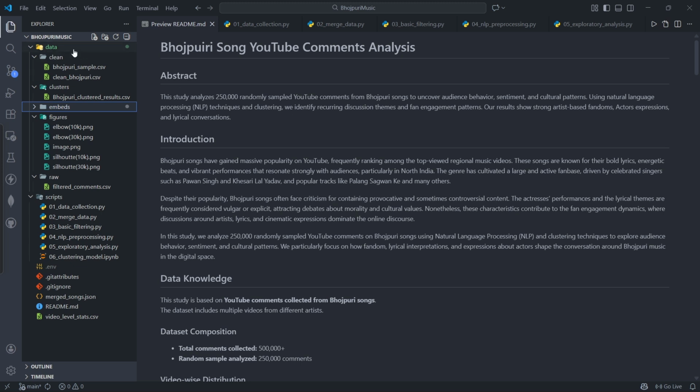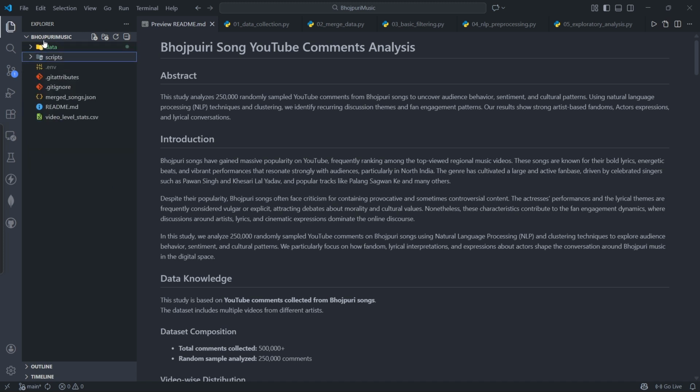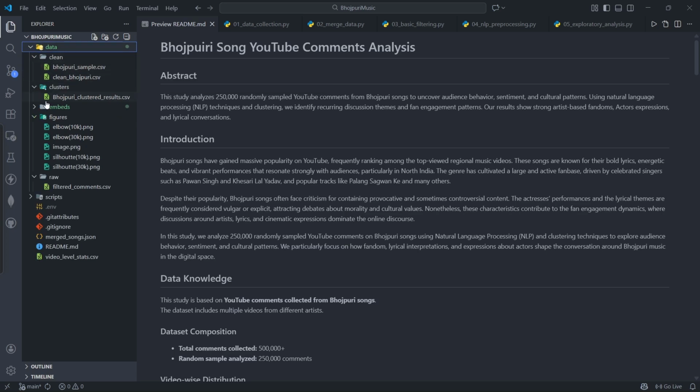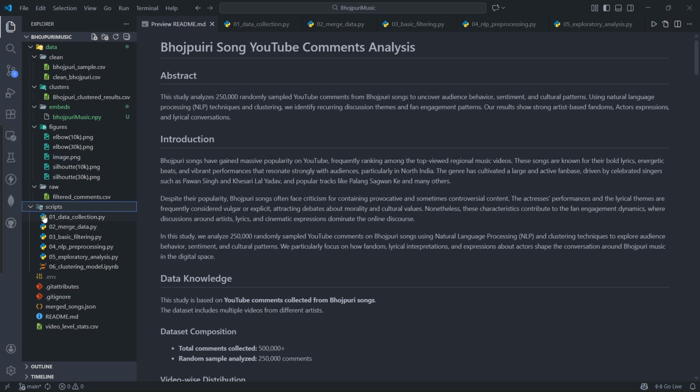So let's get started. First of all, this is my project folder. I have made two main folders, namely data and scripts. Data handles all the files from the CSV to the embeddings and all the figures we require to show what the output came out as. Secondly, I have the scripts, and there I have used six main files, five of which are Python files and one is a Jupyter notebook. So let's get started with the coding.